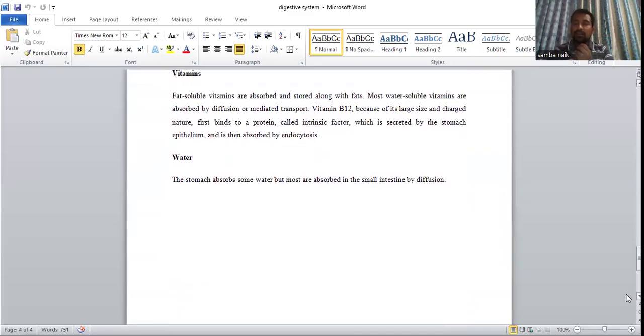So after completion of digestion, the absorption process is very important. It occurs in the small intestine through the microvilli. This is the main step. After absorption, the excreta will be discarded out through the rectum. The rectum does the absorption of water, and the anus, the last part of the alimentary canal, discards the excreta.